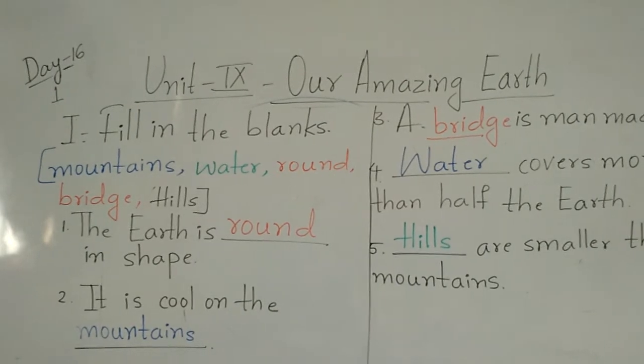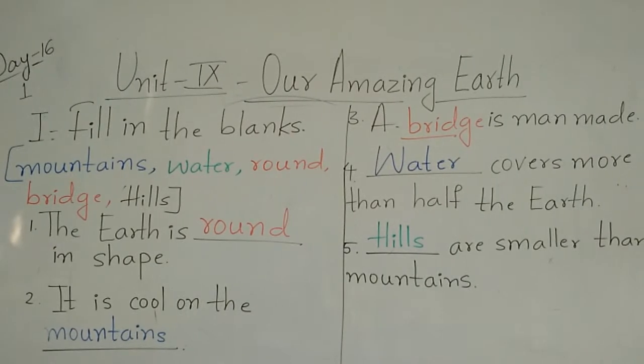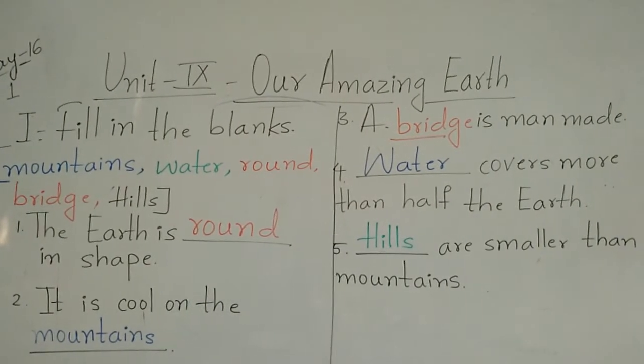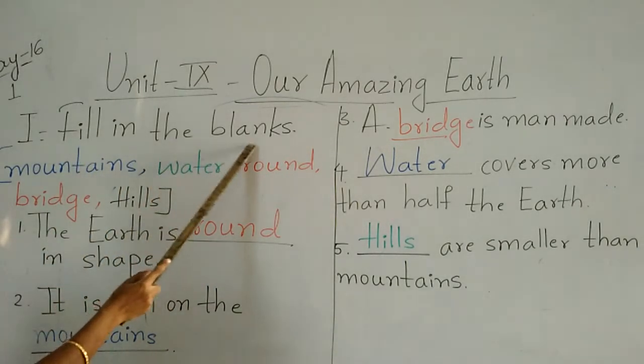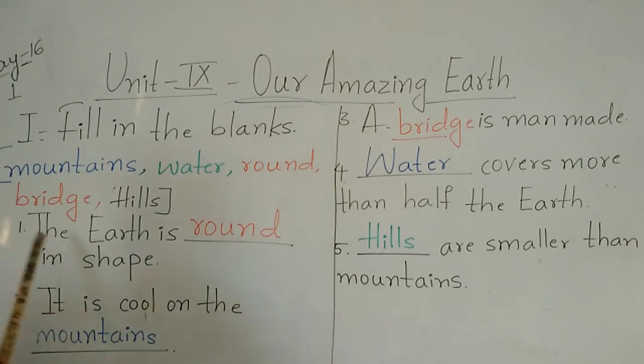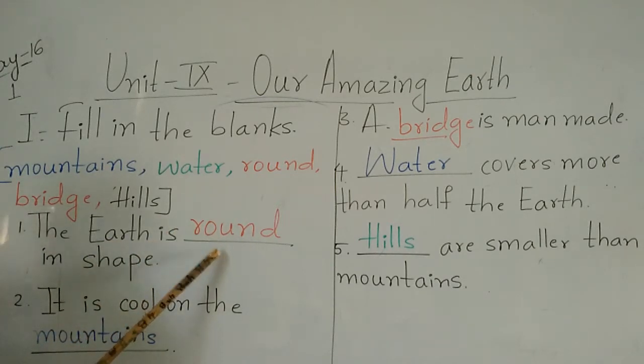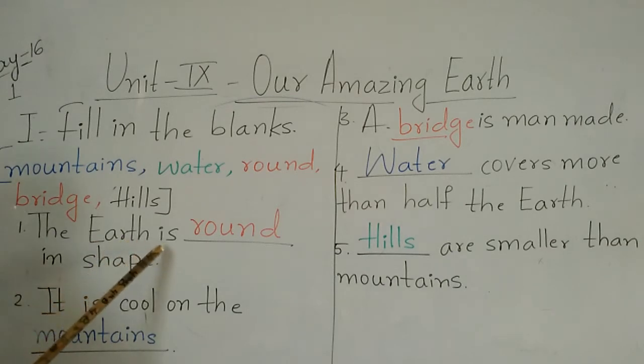So one more time I will read all the fill in the blanks. Repeat after me, children. Fill in the blanks. First one, the earth. The earth is dash in shape. The earth is round in shape. What is the spelling of round?